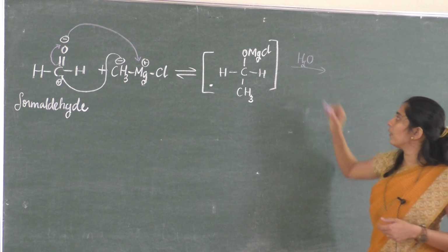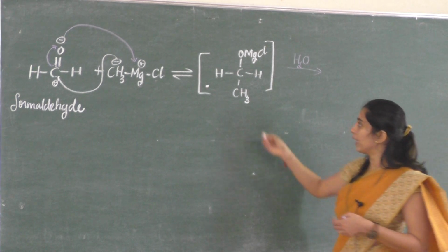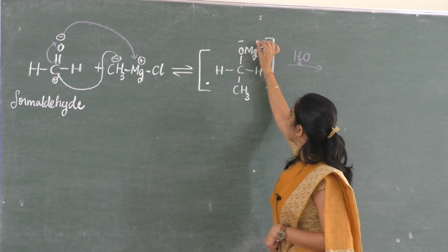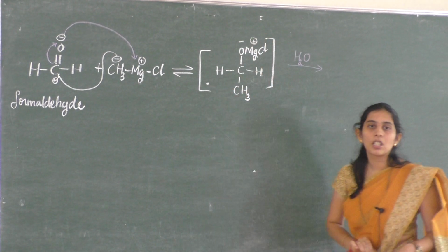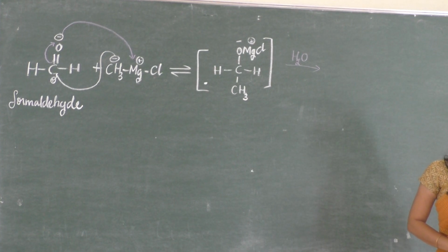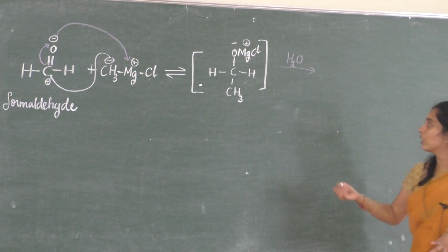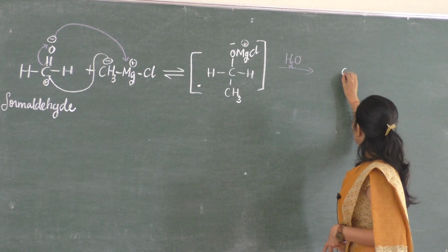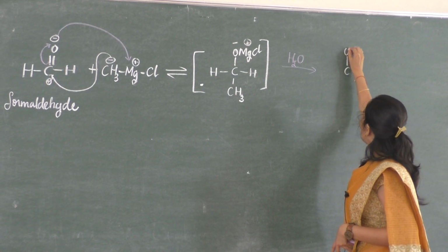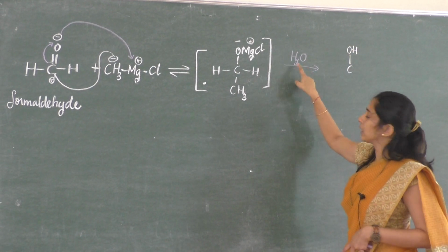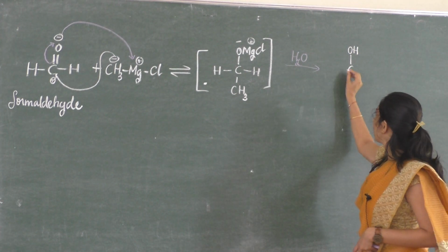When you treat with the water molecule, what happens? Again, in an adduct, there is a negative charge as well as a positive charge. So here the O minus abstracts H plus, and it becomes OH.